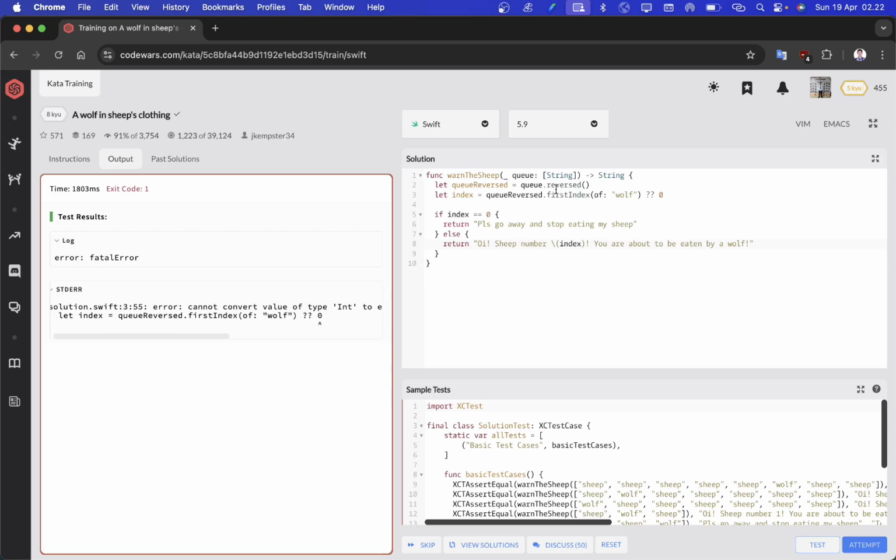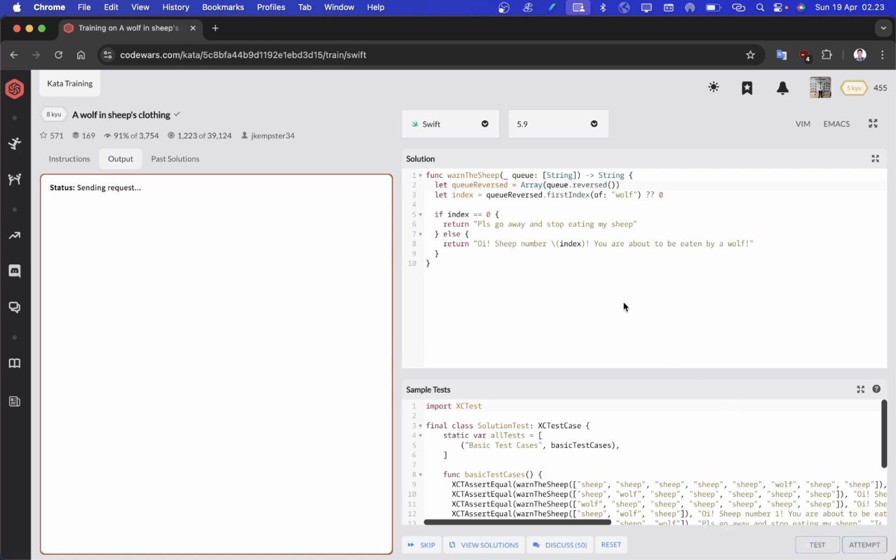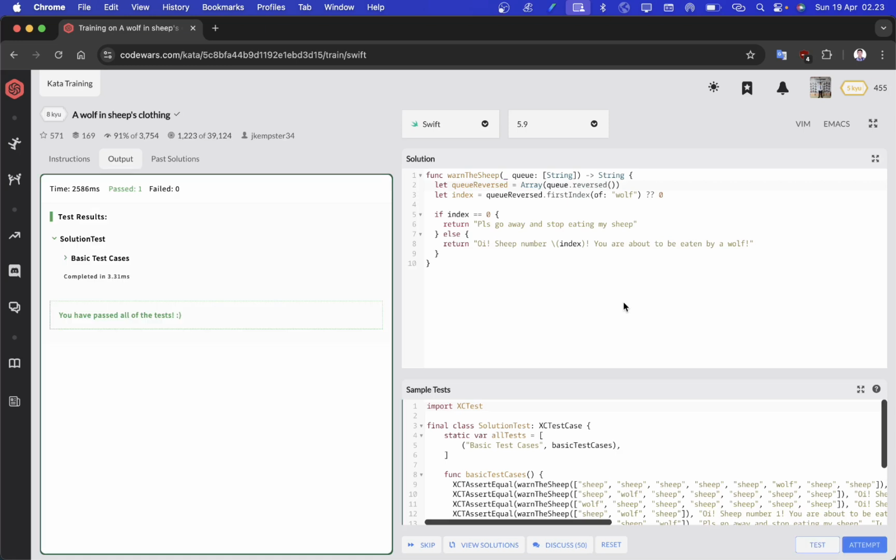So we need to convert the reversed collection to an array. So here we can simply write Array, and then call the reverse method on the array like this, and we can try to press test again. And yes, all the tests pass.